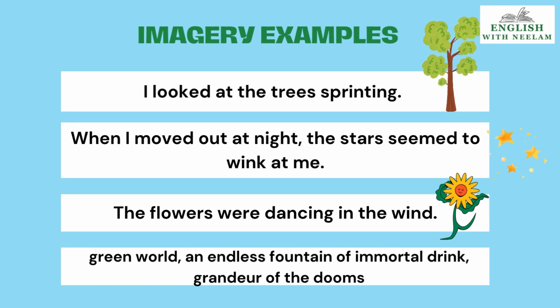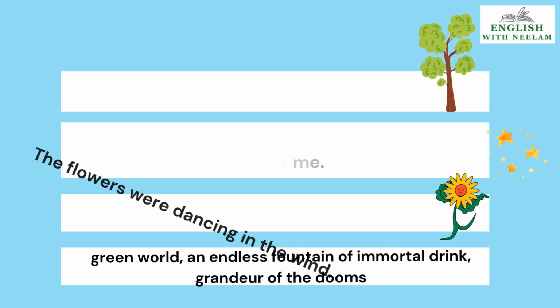I looked at the trees sprinting. When I moved out at night, the stars seemed to wink at me. The flowers were dancing. Image of flower comes to our mind. Image of stars comes to our mind. And image of trees comes to our mind. And then last example is green world, forest, an endless fountain of immortal drink, grandeur of the dunes. All these pictures come to our mind when we read the poem or any text. So we can say that imagery are the words that create a picture in the minds of the readers while we read the poem.